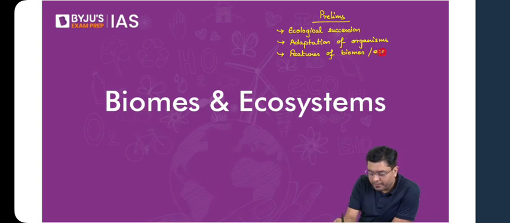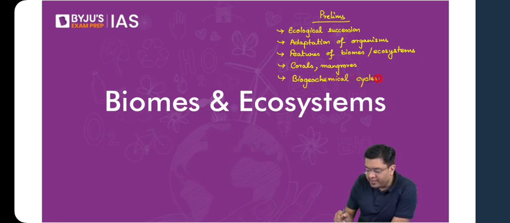Then corals and mangroves, their utility, and coral bleaching in general. Then you also get questions from biogeochemical cycles. These are the portions from where questions are frequently asked in the prelims examination.